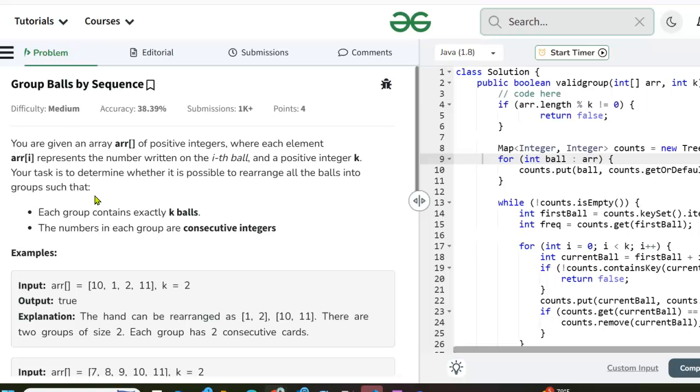Well, we can get around it by using a map. That would be the Java solution. Use a map. Pretty much every programming language has some sort of map data structure. We could use a hash map. We could use a tree map. What's the difference? A tree map maintains the keys in sorted order, so that's good for this problem.